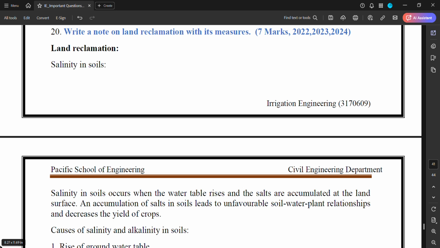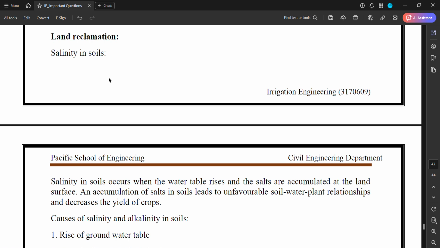Hello everyone, let's see the next question. Write a note on land reclamation with its measures. This is a 7 mark question asked in 22, 23 and 24. This is the most important question, mostly asked in GATE examinations. Land reclamation or salinity in soils.